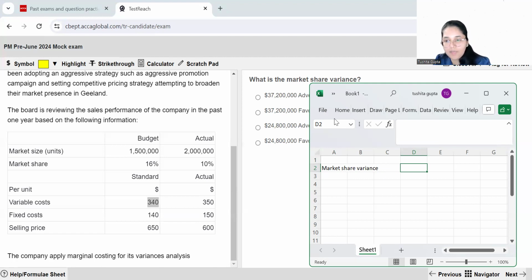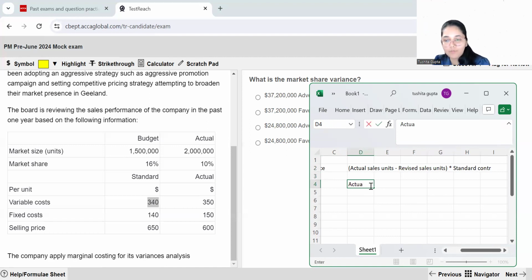So the formula is actual sales units minus your revised sales units, multiplied by standard contribution per unit. So whatever my standard contribution per unit is, that has to be multiplied over here so that I arrive at my market share variance.